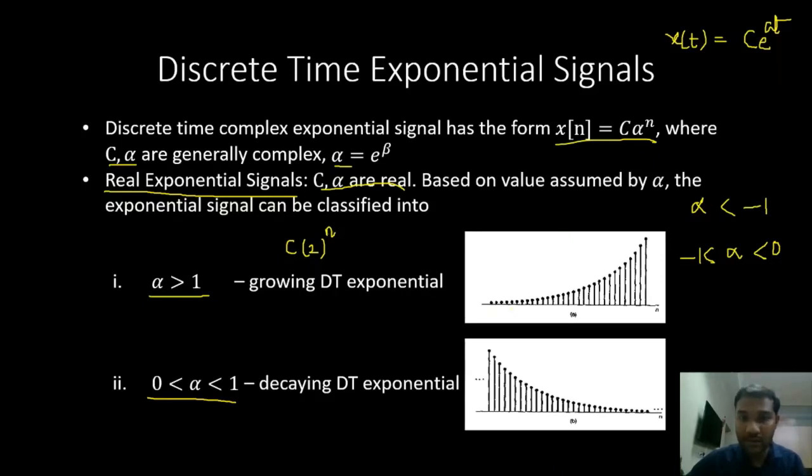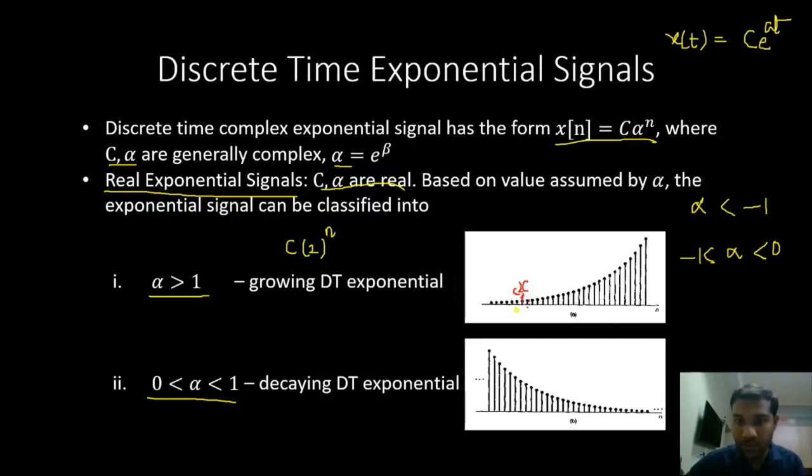Then we have c, right? Let us assume this is our n equals to 0. This value here is c. Then when n is equal to 1, we have c into 2 power 1, that is 2c, right? Here we have 2c.